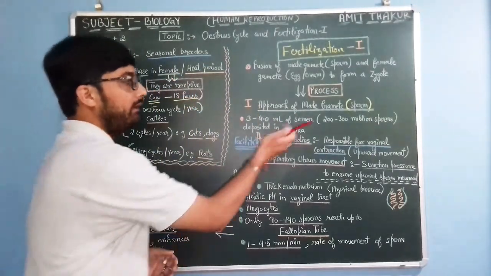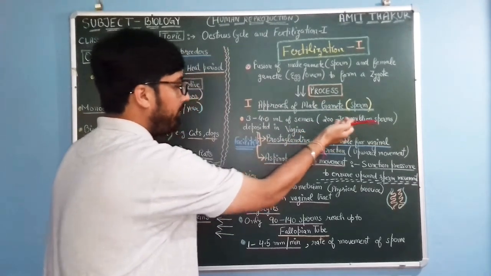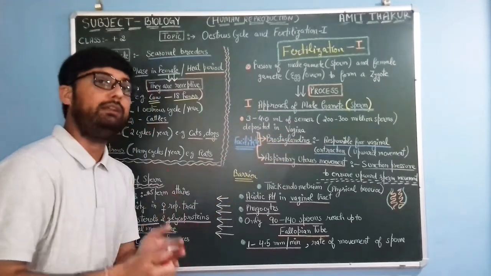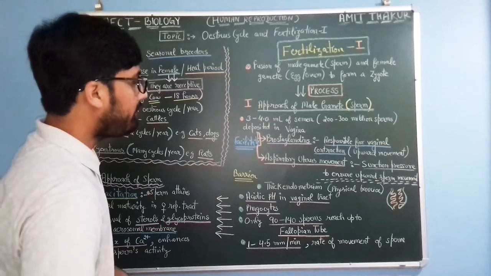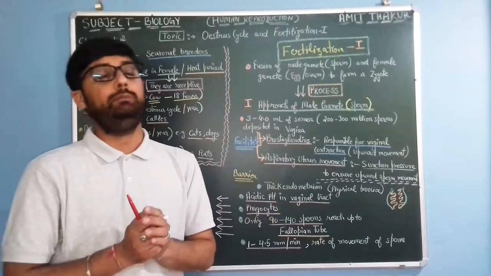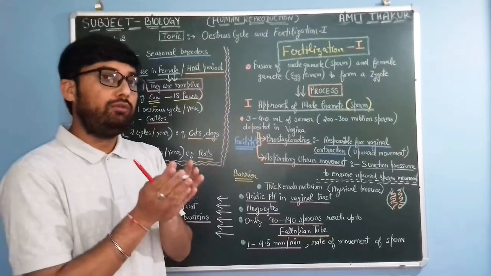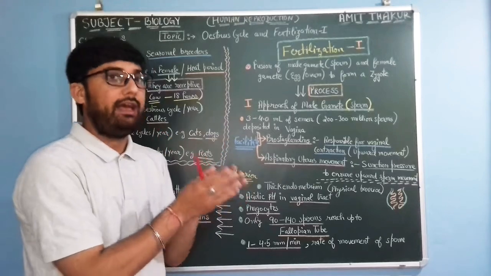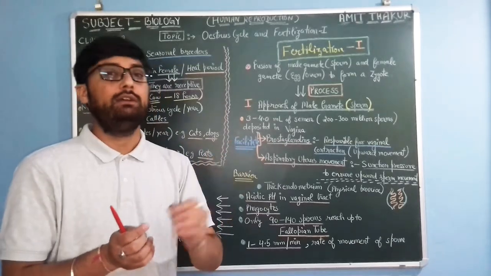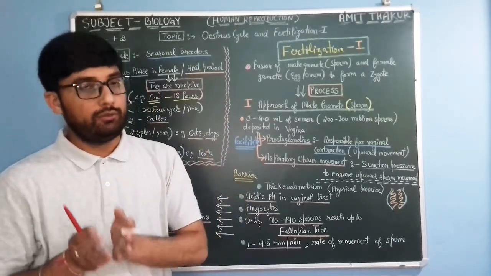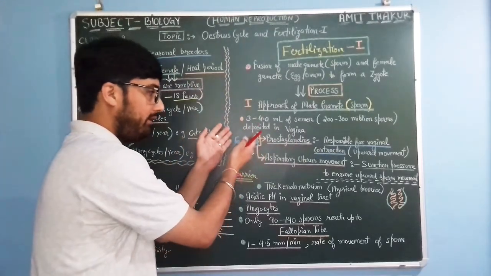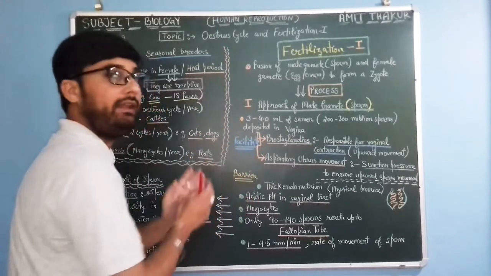Why is this? 200 to 300 million sperms get deposited in the vagina of the female reproductive system. Once the sperm enters the female reproductive tract, there are some barriers as well as some conditions which facilitate the movement of sperm towards the fallopian tube. So there are some facilitators, and there are some barriers.